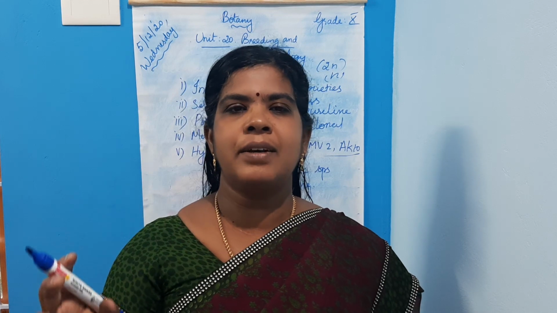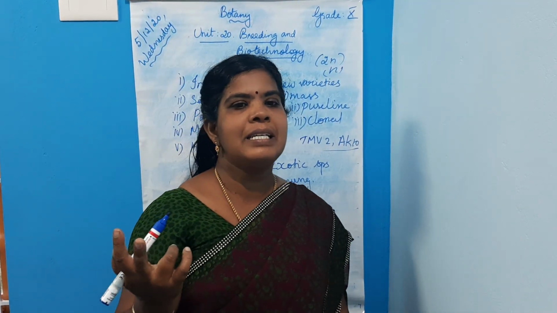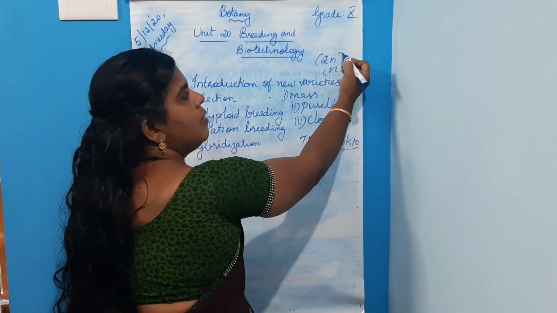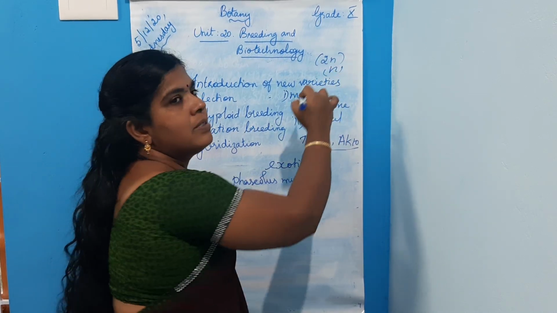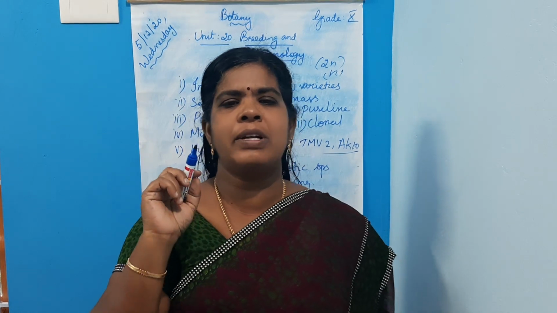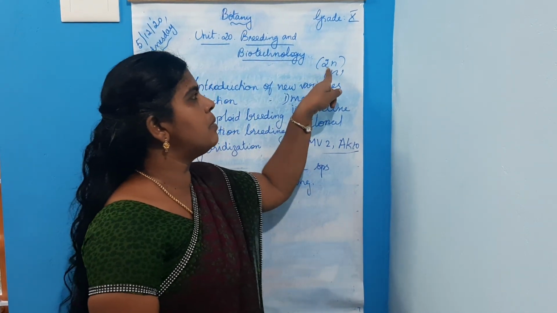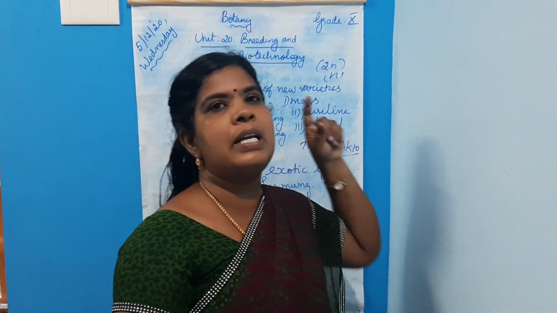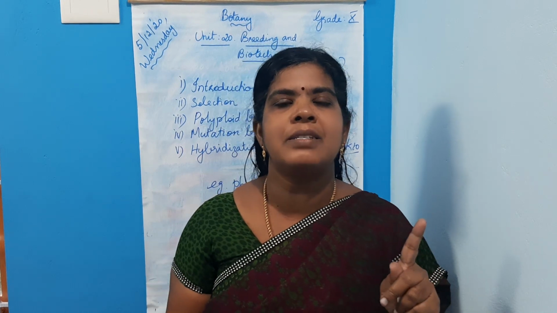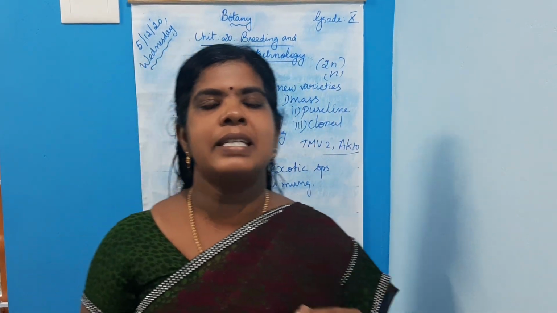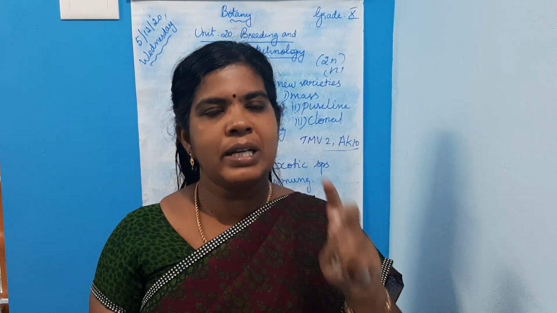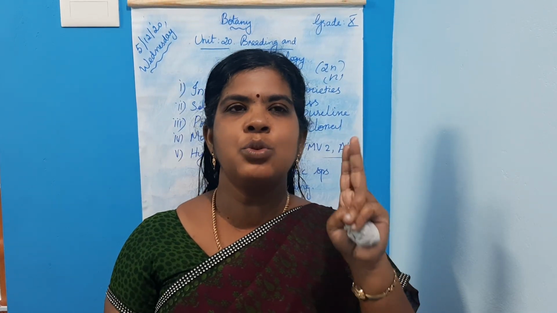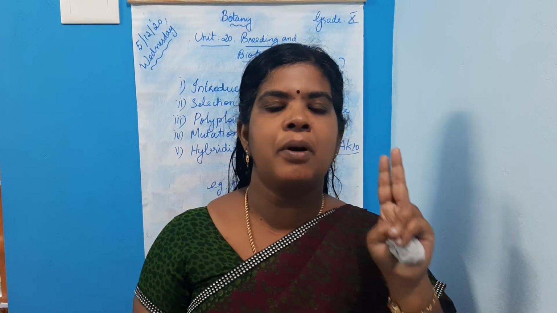So an organism having more than two sets of chromosomes is called what? Polyploidy. Poly means many, isn't it? Every sexually reproducing organism has a diploid set of chromosomes in its somatic cells, designated as 2N, but the gametic cells only have one set of chromosomes, that is called haploid. So an organism having more than two sets of chromosomes is called polyploidy.